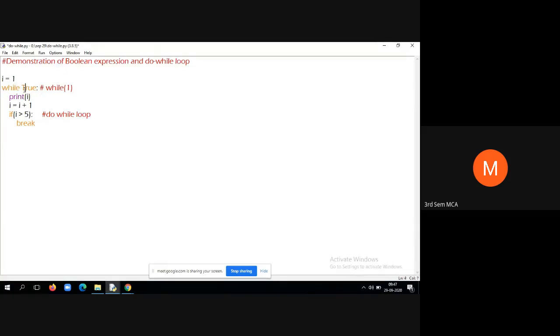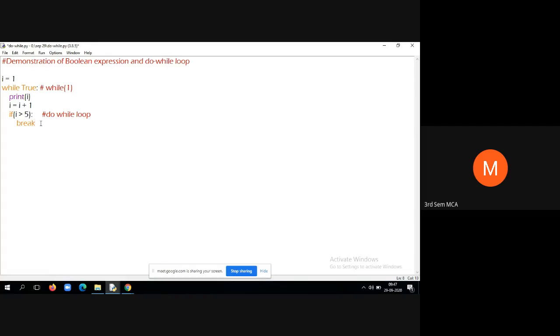In the next iteration, once again, it will not check anything because the loop is infinite. While True, print the I value, I is equal to I plus 1, that is 2. So 2 is less than 5, so the condition fails. Once again, go here and print the I value, increment, and check whether the condition holds. Keep going until you get I value 6. When 6 is greater than 5, the condition becomes true. Then come out of the if condition and also the while loop.